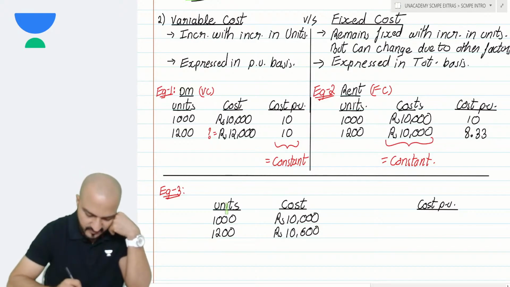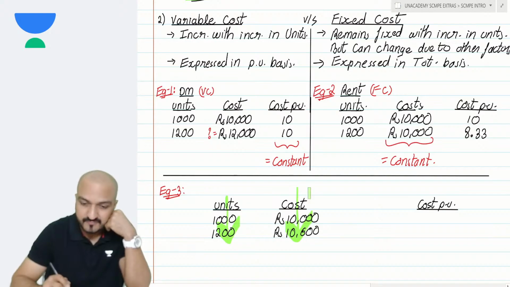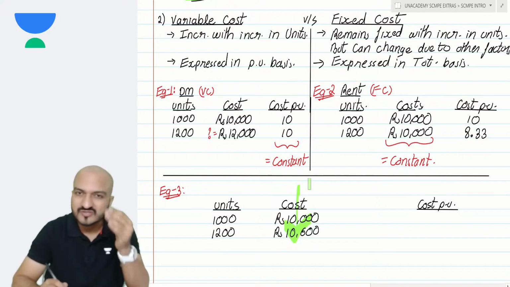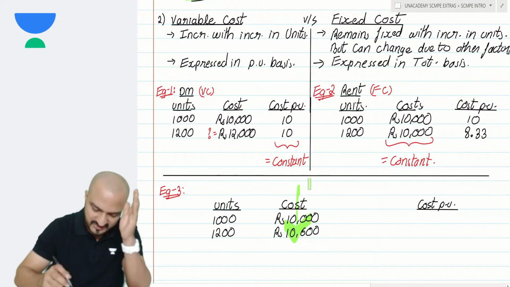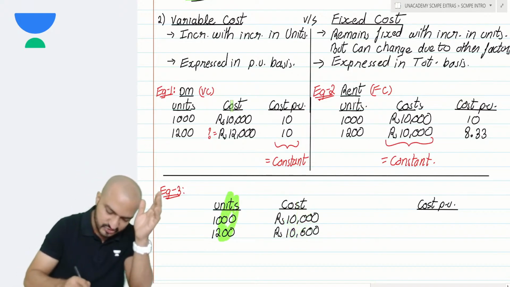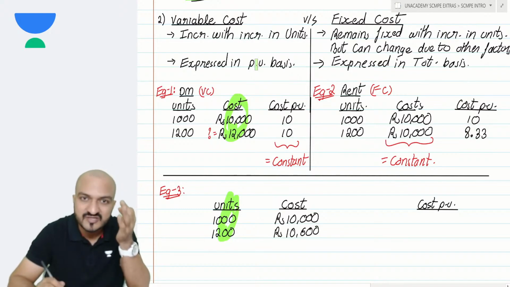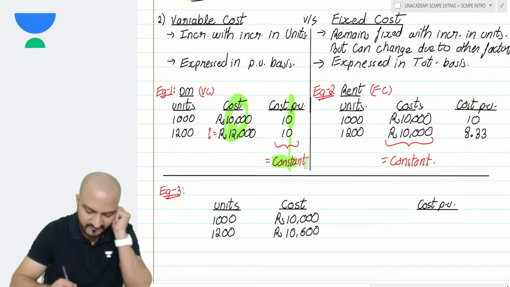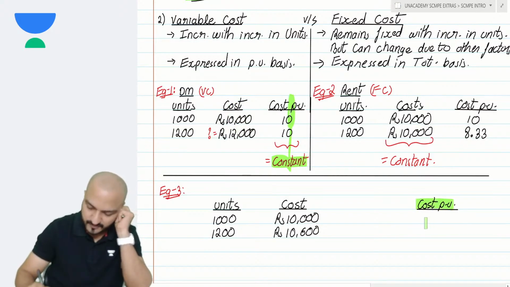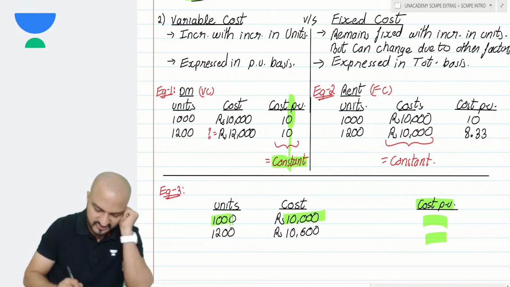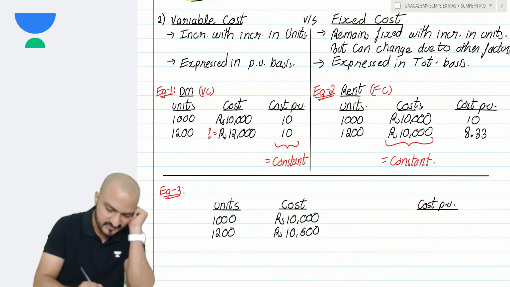Well, you see that with the increase in units, my cost is increasing. So can I say this is variable cost? No, this is not variable cost, because if it was variable cost, then it should have increased proportionately. Your per unit should have remained the same. Now check out what is per unit cost over here. 10,000 divided by 1,000. Per unit is 10 rupees.